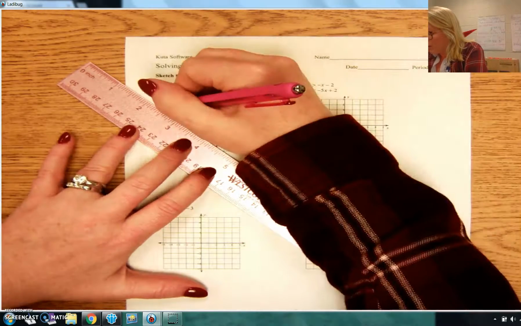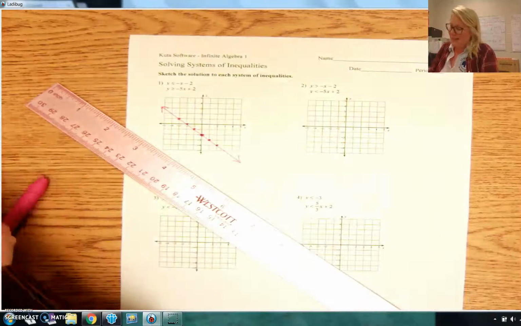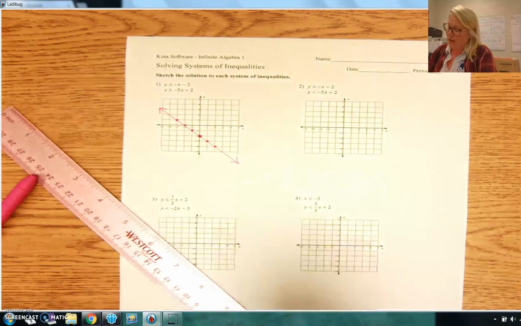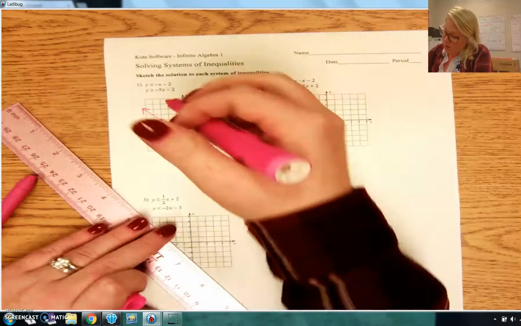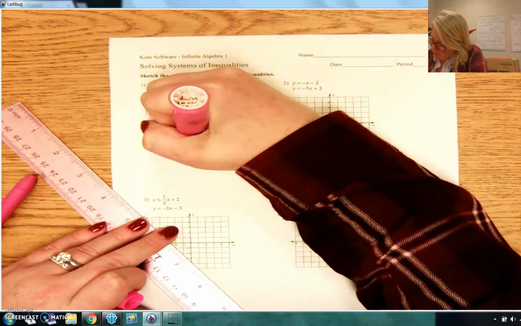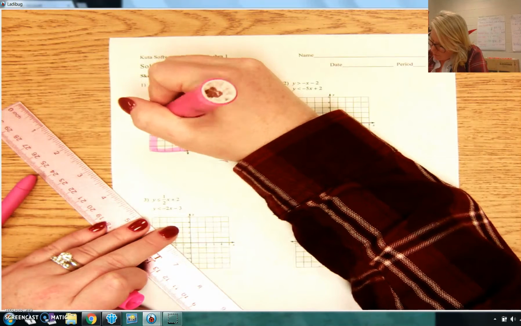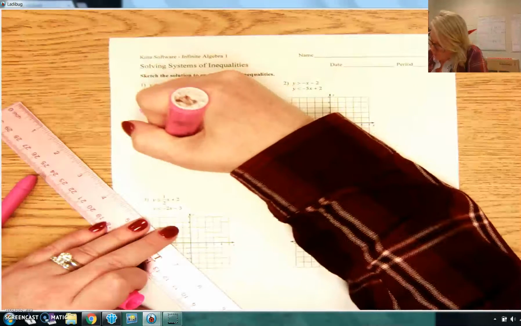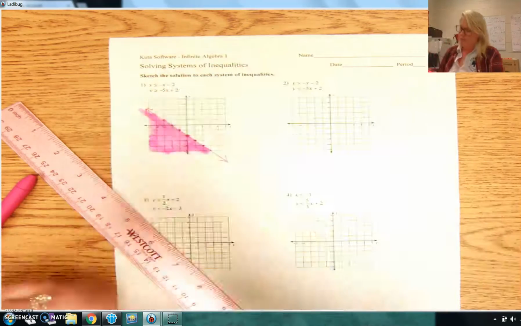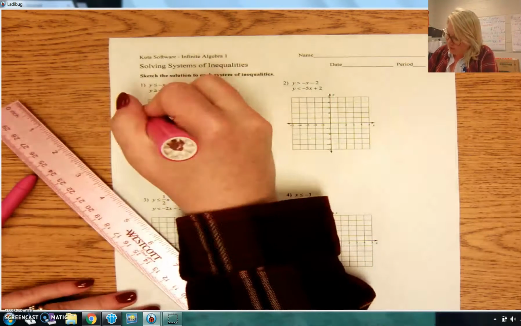So I'm going to graph my line. Now I'm going to shade. Y is less than. So where does my y get smaller? It gets smaller over here. So this area is where the solution to this inequality is. Okay? Alright, so that's 1. Now I have to do the other.